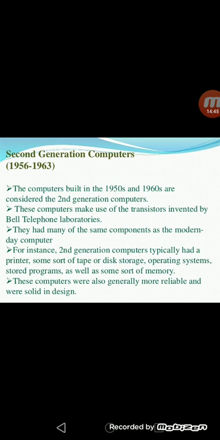They had many of the same components as the modern day computer.